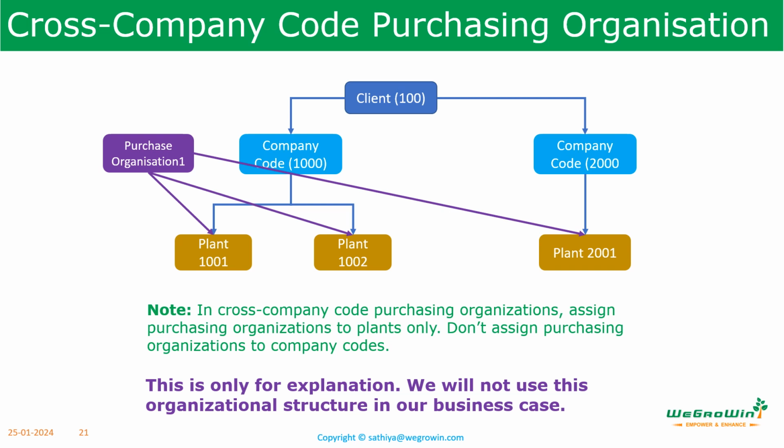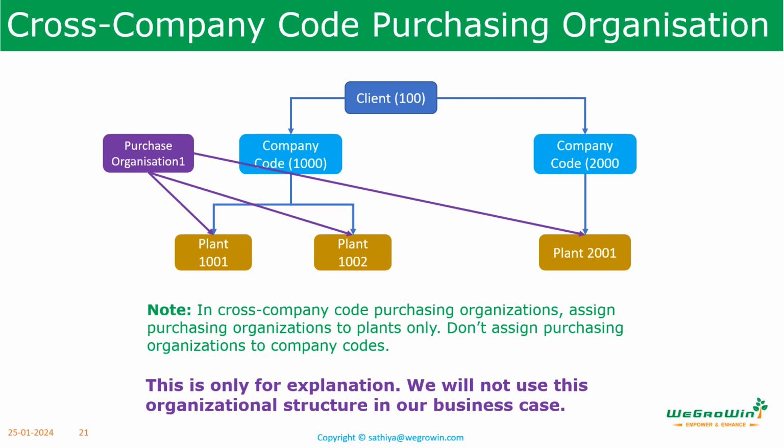So we discussed 3 purchasing organization concepts, right? The first one is plant specific purchase. Each plant is having a different purchase organization. So we'll create purchase organization 1 for plant 1, purchase organization 2 for plant 2, purchase organization 3 for plant 3, like that. Another one is the cross plant purchase organization. Here we create a purchase organization assigned to the company and then assigned to the plants in that particular company. So it is a cross plant.